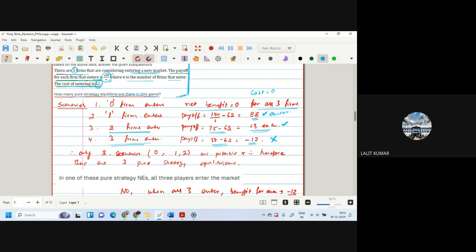So these are the possible pure strategy equilibriums: either 0, 1 or 2 players in the market. Understood? Okay.